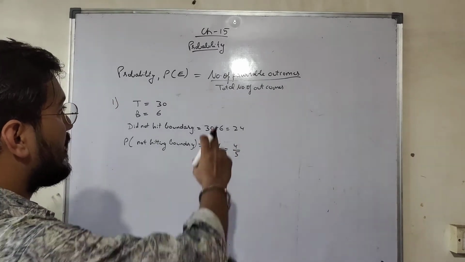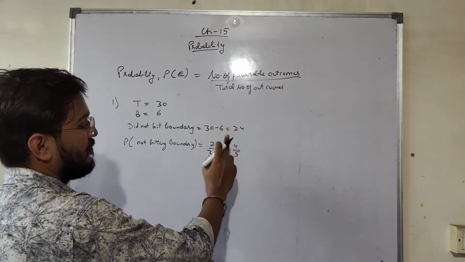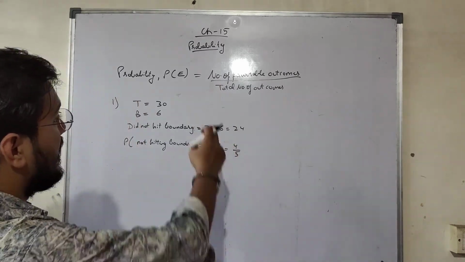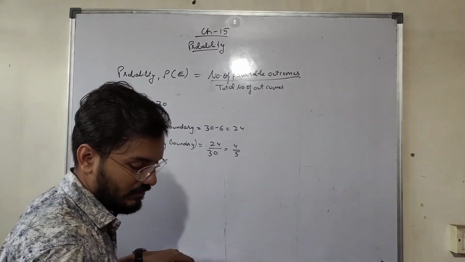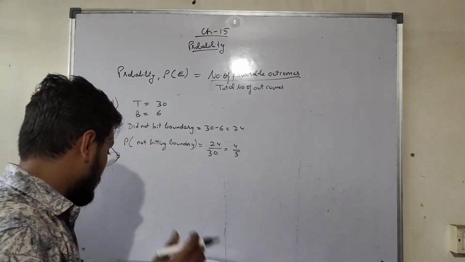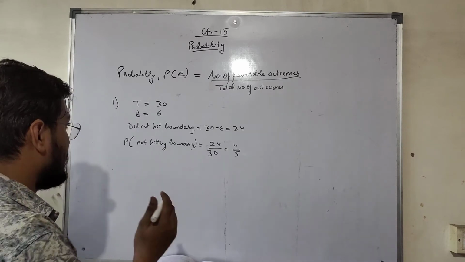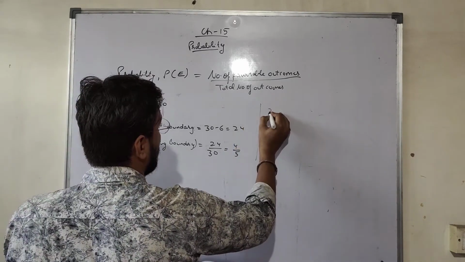Do remember to write this formula in each and every question. Here I have written it on the top, so you have to write the formula first and then go with the question. Next, out of 1500 families, question number second,